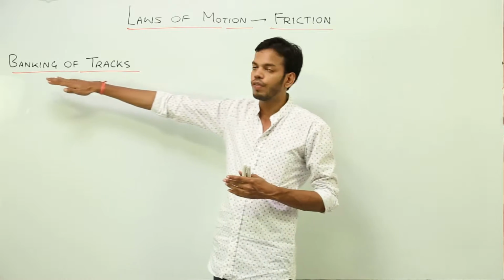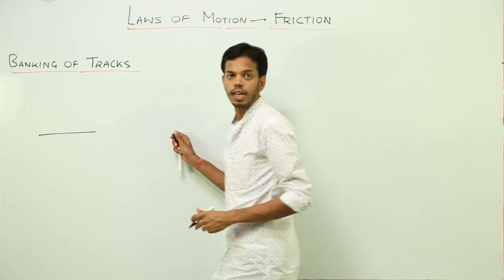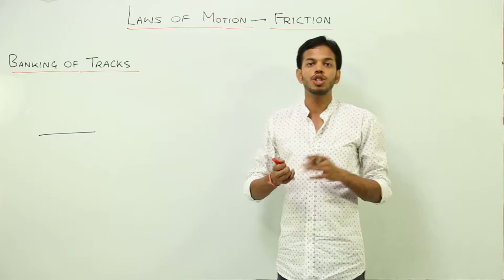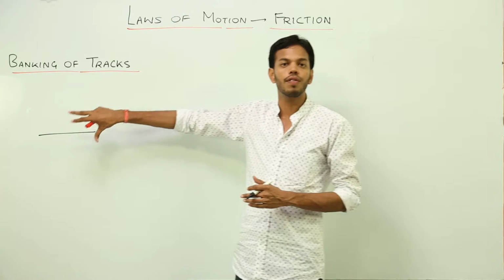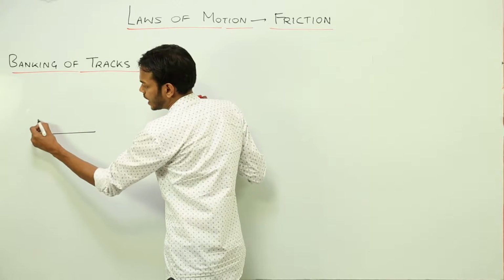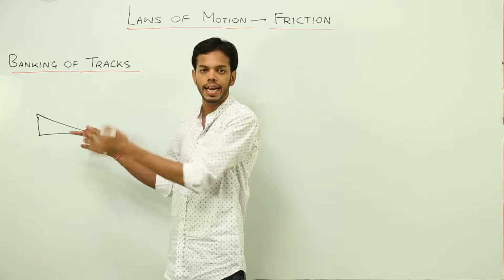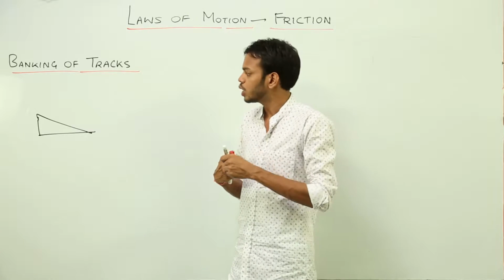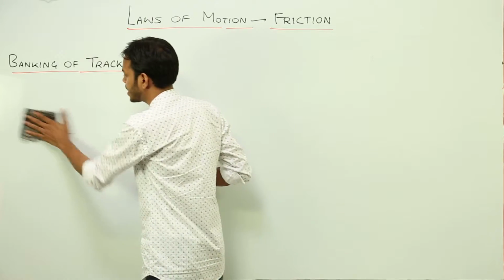Banking of tracks means, see, normally a straight road is horizontal, but sometimes due to the geographical topography of the area, a higher curvature of the road is not possible to construct. So what we do, we construct a level on the road, that is, the road is banked, so that is called banking of tracks. So let's discuss with proper equations why banking of tracks is necessary.